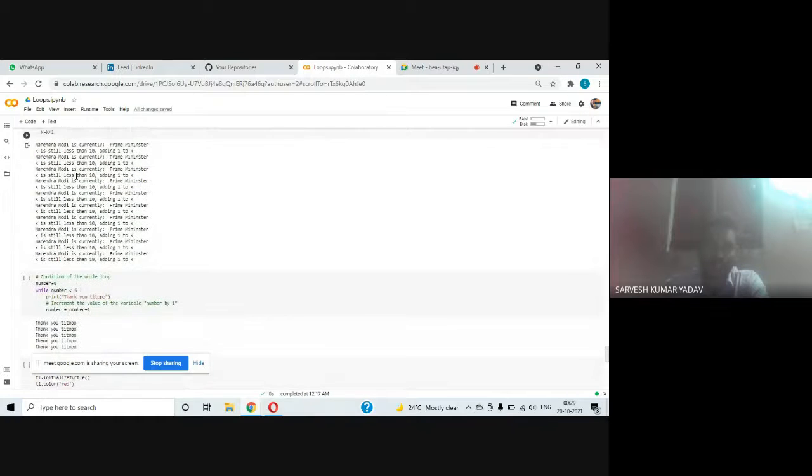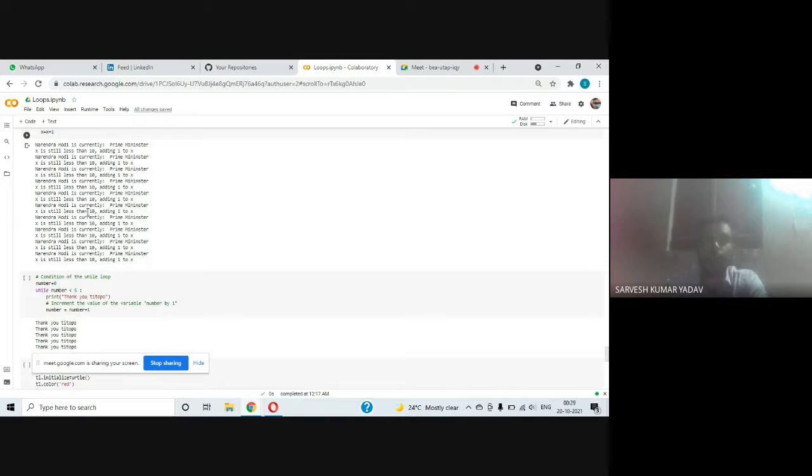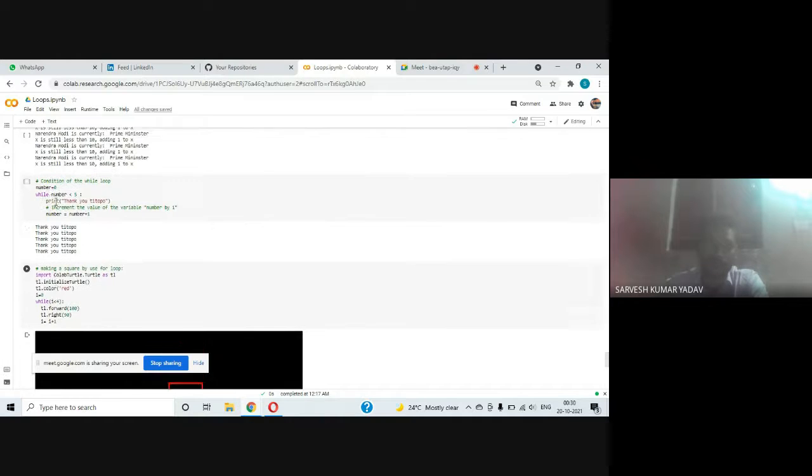I hope you got a clear-cut idea about this while loop, when to use a while loop, when to use a for loop. Just keep in mind, a for loop is a counting type of looping statement, and a while loop is just a conditional type of looping statement. Okay, let us move further.